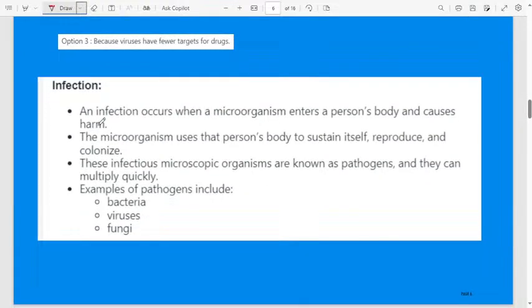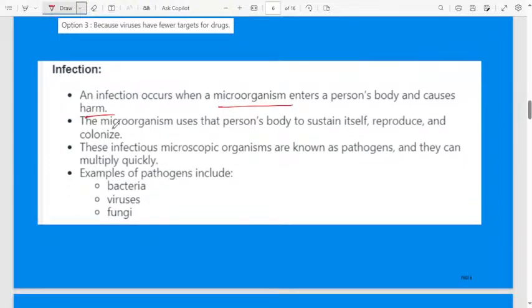What is meant by an infection? An infection occurs when a microorganism enters a person's body and causes harm. Then this microorganism uses that person's body to sustain itself, reproduce and colonize. Once the microorganisms enter your body, they grow and their number rapidly increases, and they destroy the human health. These infectious microscopic organisms are known as pathogens.